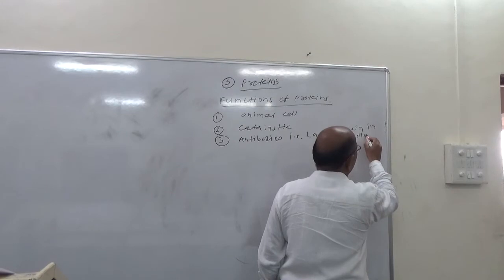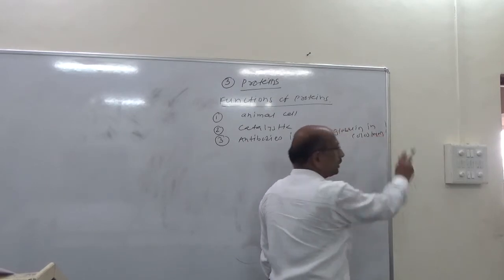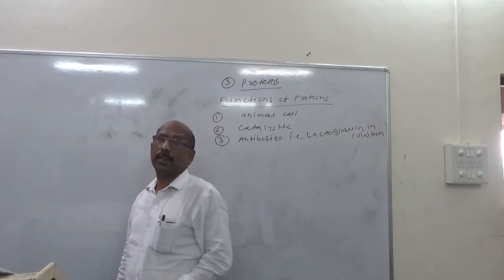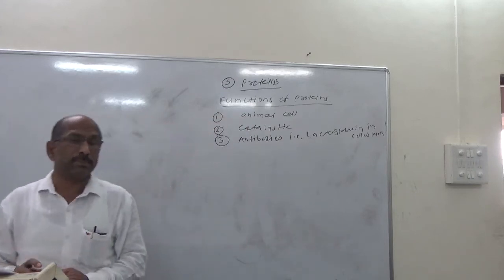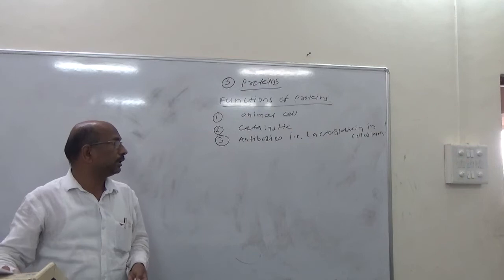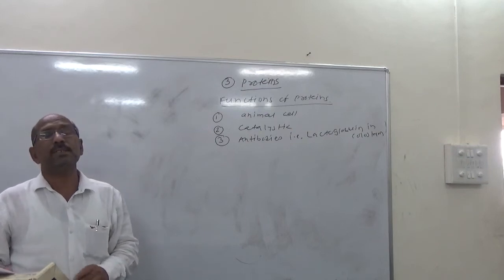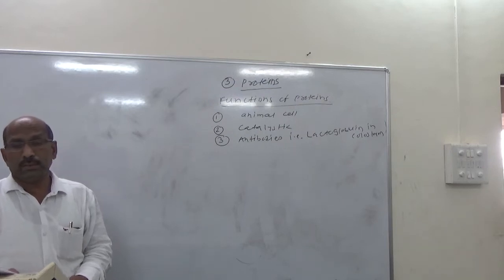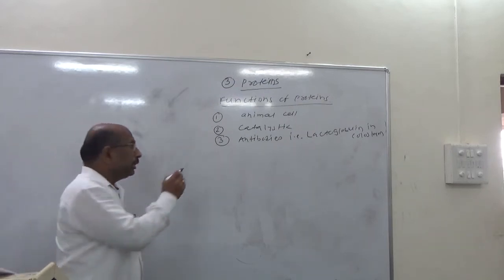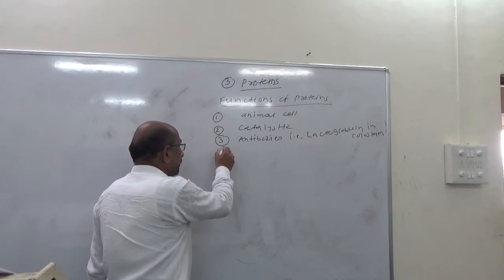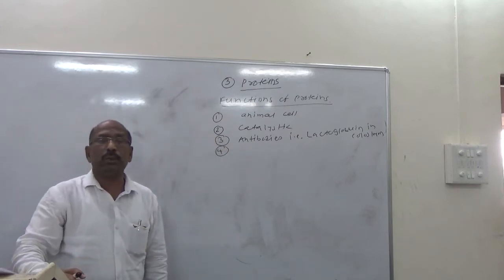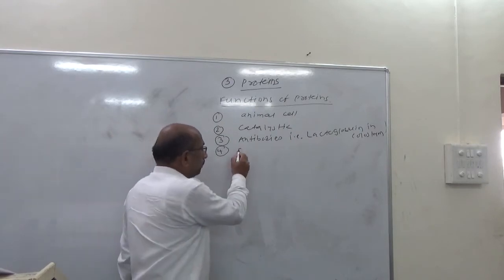So what is colostrum? Colostrum is the first milk obtained after calving. So the third function is being components of antibodies, that is, the lactoglobulins in colostrum.